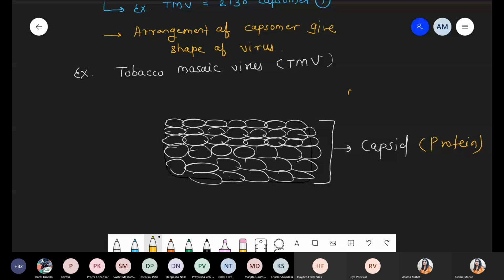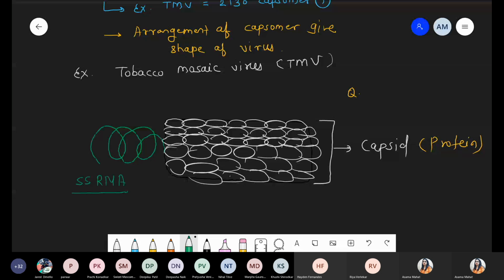Okay, one question in the test, even in the assignment, you will get this diagram with a small a and a small b. You have to find out what a is and what b is. So the capsid will be represented by a, and the genetic material is simply represented by b. You know very well that in case of TMV, the genetic material is single stranded RNA. That's it.